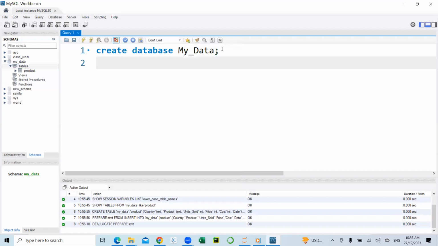So we will start, like I said, from the basic statements like the select statement, from, and where. So I'll be selecting the table to see the contents.